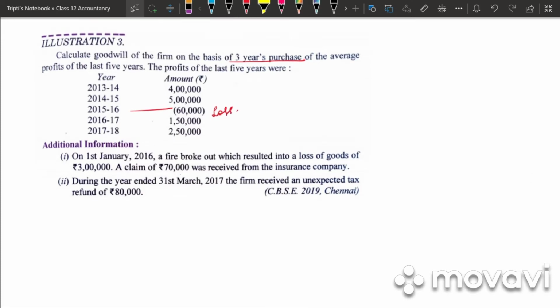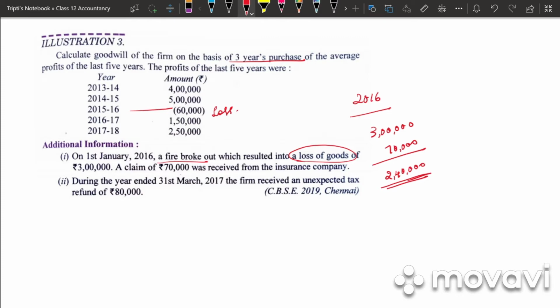Then they have given us additional information. On 1st January 2016, a fire broke out which resulted into a loss of goods of 3 lakh. A claim of 70,000 was received from the insurance company. So in the year 2016, there had been an abnormal loss. Abnormal loss of how much? 3 lakh. But they have received 70,000 from the insurance company. So total of how much abnormal loss has been done? 2,30,000. So abnormal loss is added back to the current year to get the net profit.